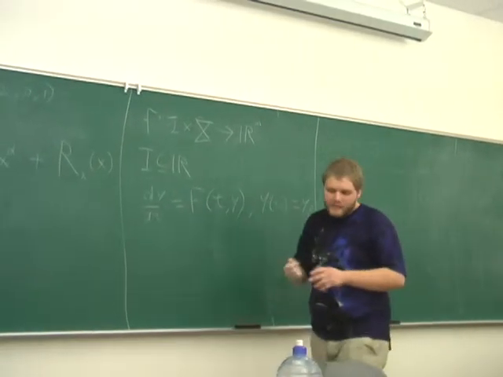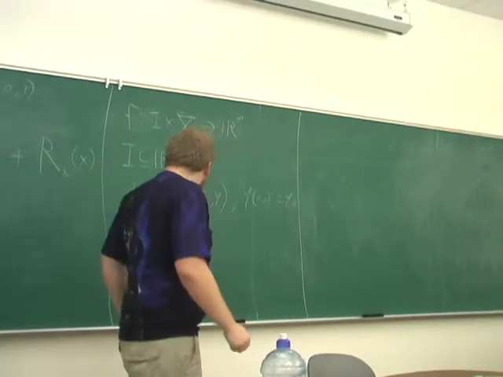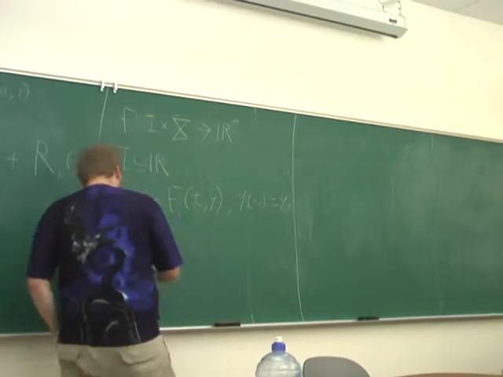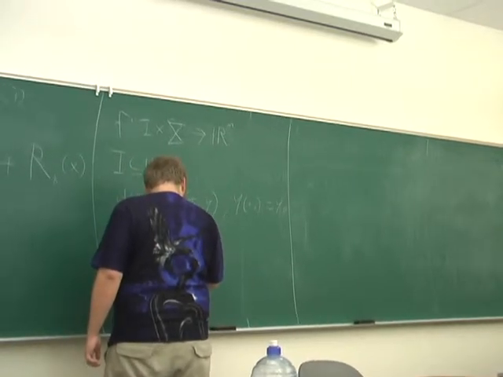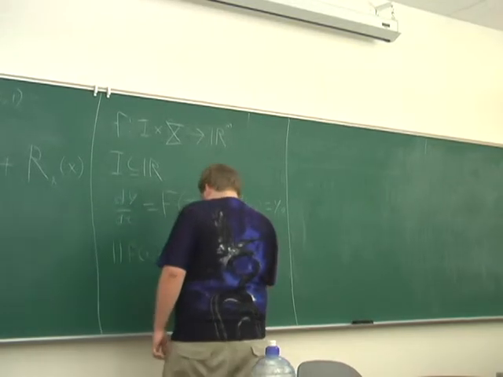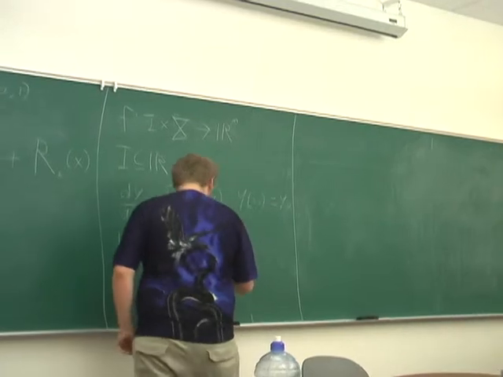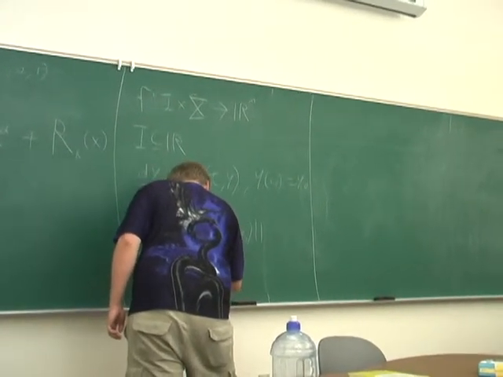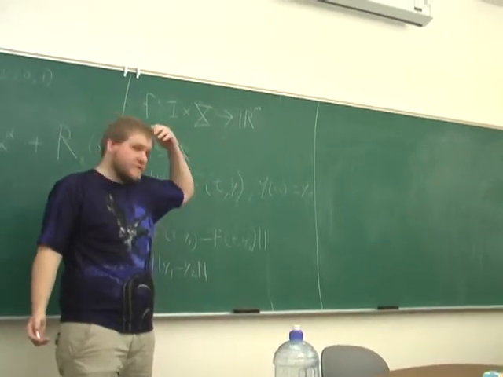What Taylor proves, and I'm not going to prove, but I will sketch a proof of, is that if this f is continuous where it's defined, and it satisfies a Lipschitz condition, which we write this way, these norms are again taken in Rn, in the same vector space.